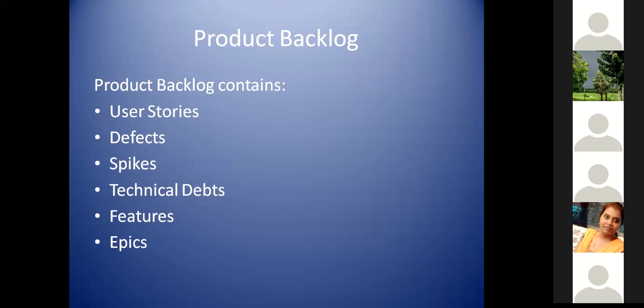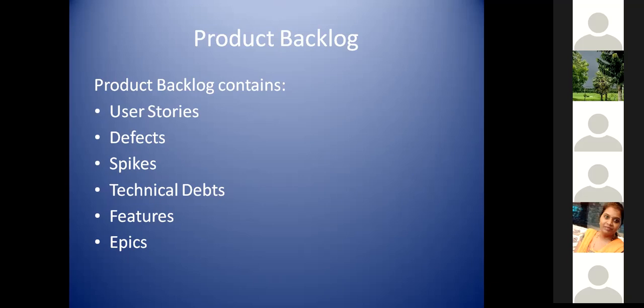And a defect is something where there is a deviation from the expected behavior, and we want to capture that as a defect. We create a defect when we feel it is not a blocker to close the user story. The user story can still go ahead for closure because it matches the definition of done. But this defect also should be closed in the future because it is not allowing the expected behavior to happen as it is. It is making the expected behavior a deviated point. So we are creating a defect, right?